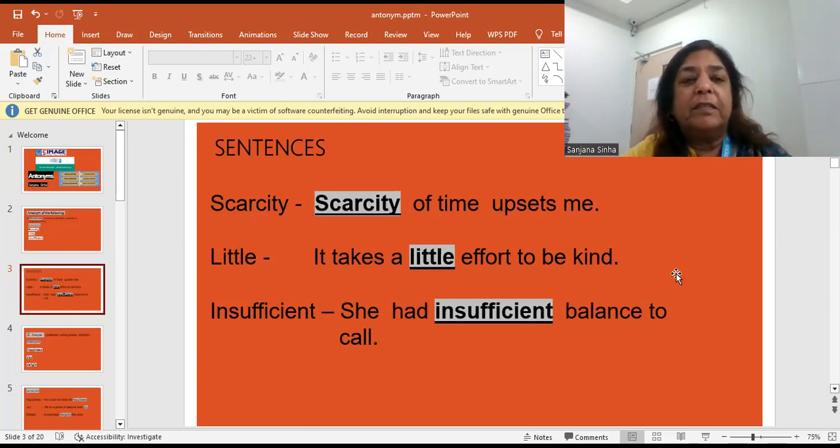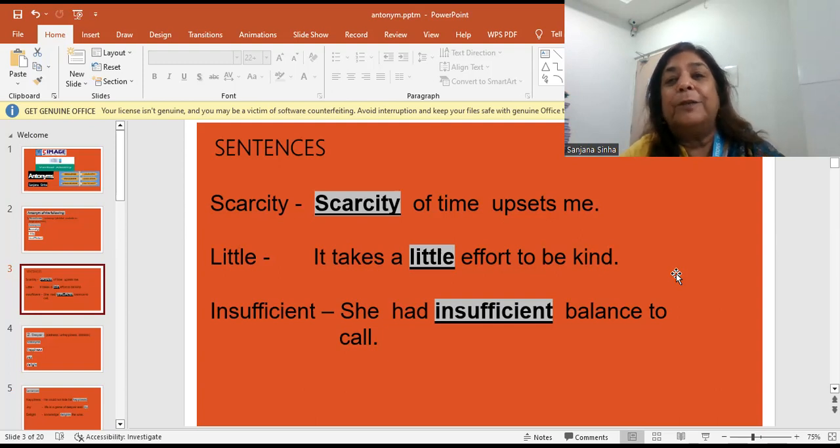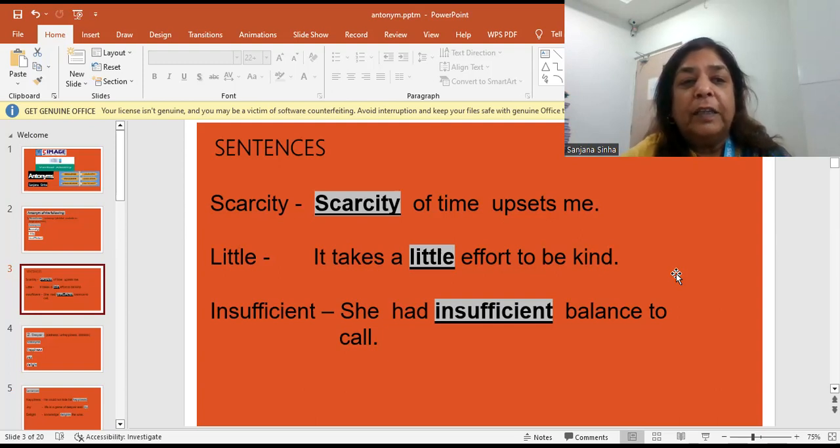इनसफिशिएंट मीन्स जितना होना चाहिए उतना नहीं है. Insufficient. She had insufficient balance to call her friend. Balance क्या था? Insufficient, not enough to make a call.